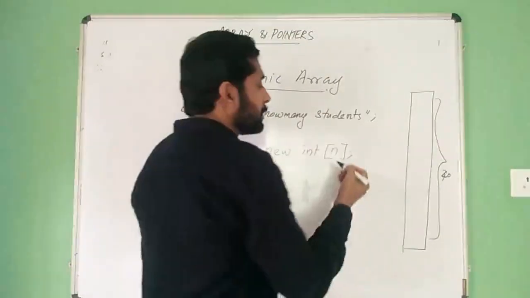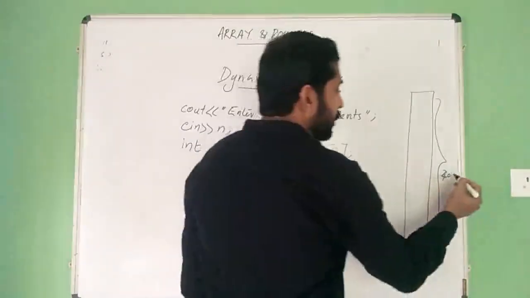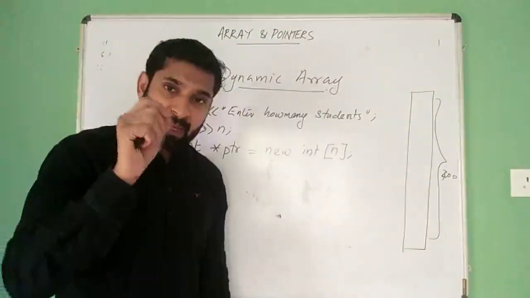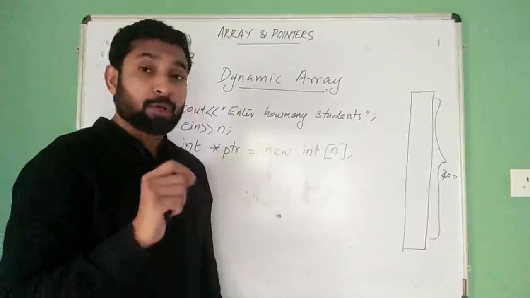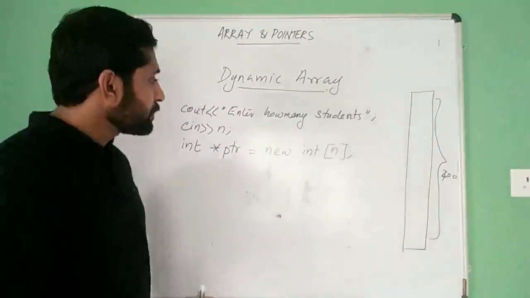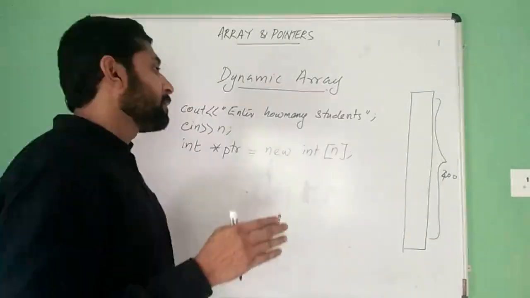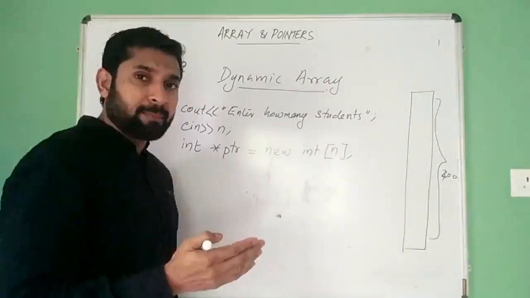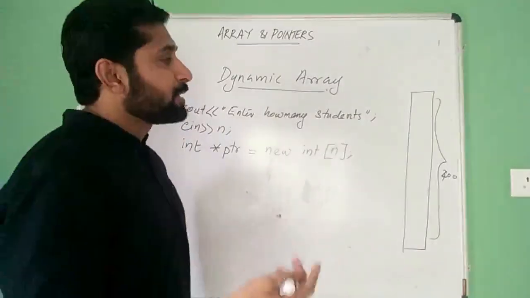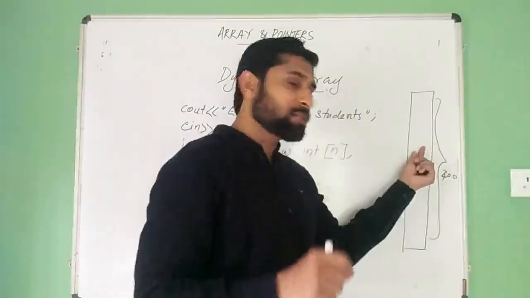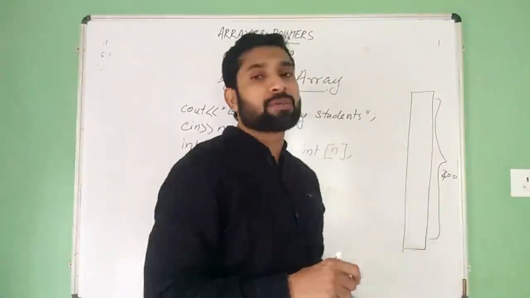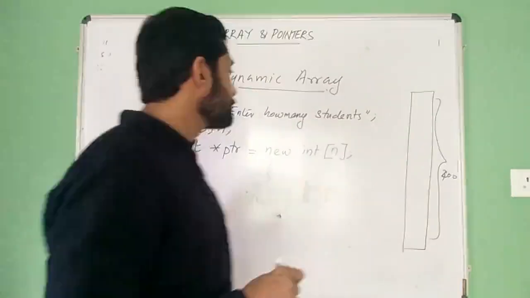If it is 100, it will allocate 400 bytes. So a dynamic array is created during program execution. The necessary amount of bytes will be reserved during program execution. So there is less chance for wastage of memory as well as insufficiency of memory.